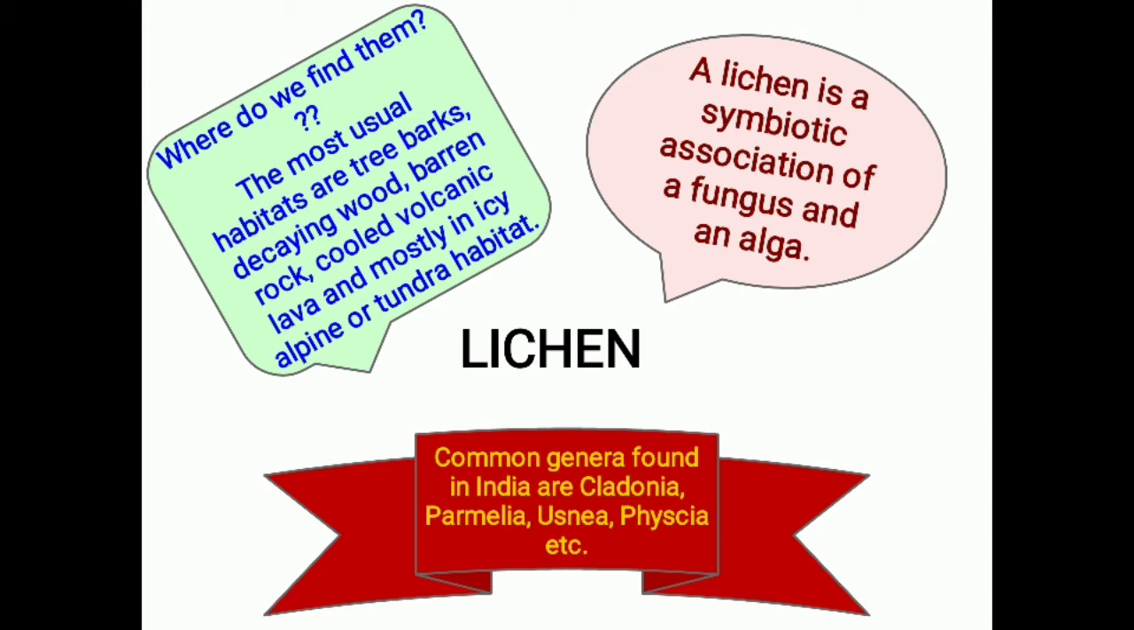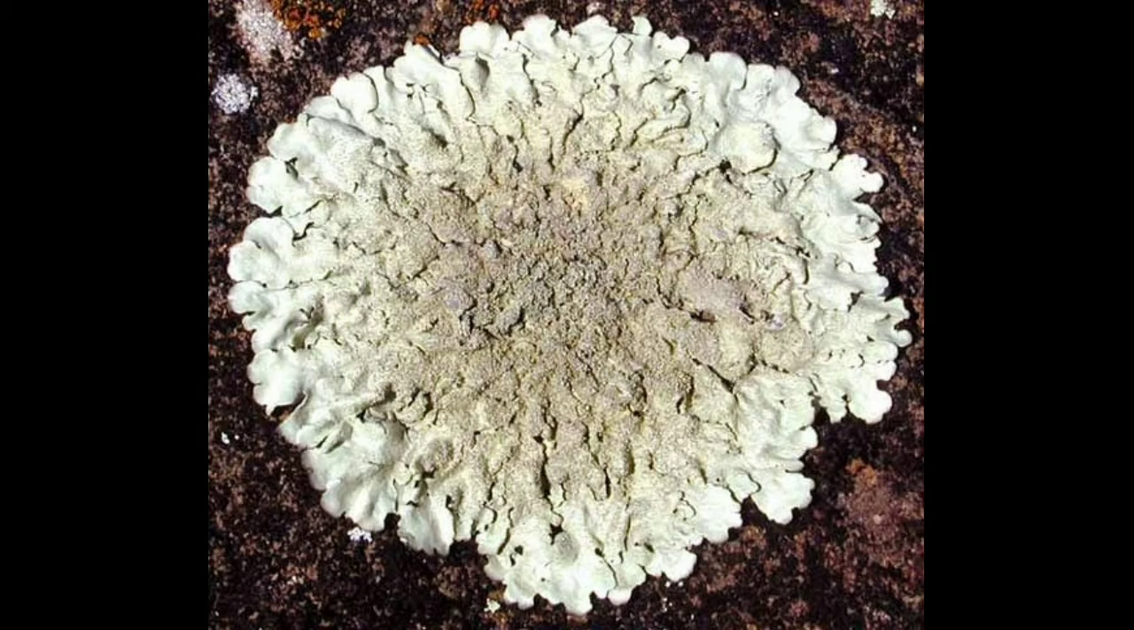So similar to lichen are the mycorrhiza, where the fungus lives in a mutual relationship with the higher roots of plants, and such type of association is called mycorrhiza. So this is how the lichens look over their substratum. They generally need a substratum.